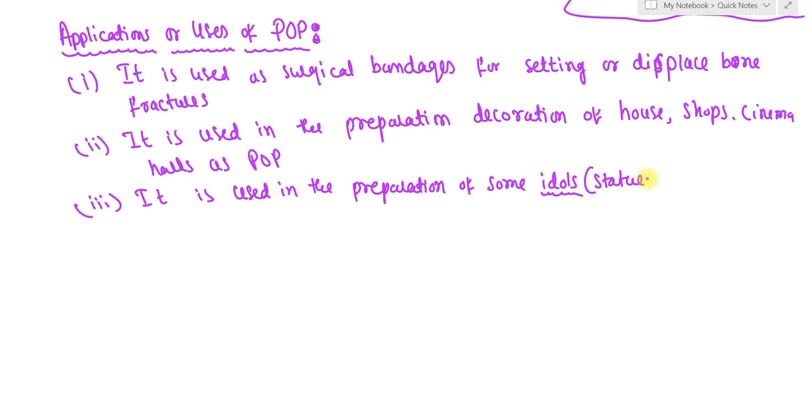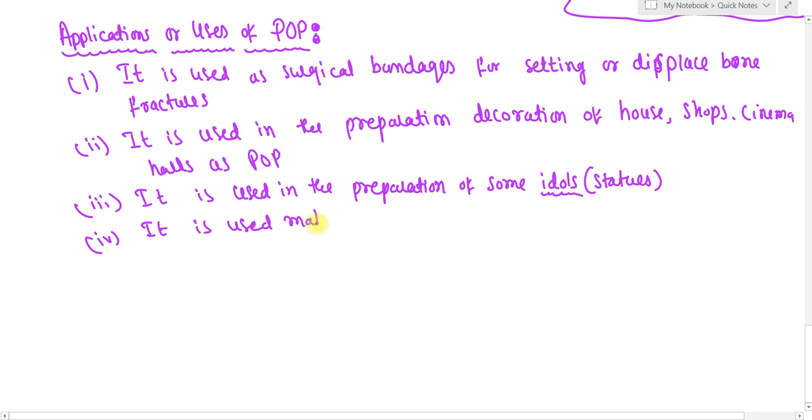It is used for making molds or casts for toys. What are molds or casts? These are the instruments or utensils used for making toys. Supposing you want to make a toy of a peacock.